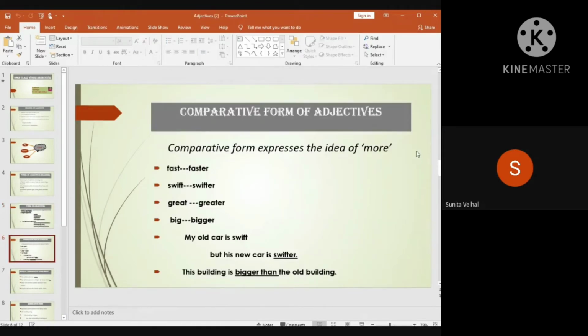Now see, for example, the comparative form of adjectives. The comparative form expresses the idea of more. So we have fast, faster; great, greater; big, bigger. For example, my old car is swift, but his new car is swifter.